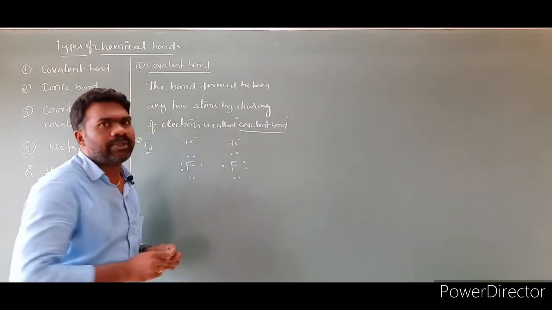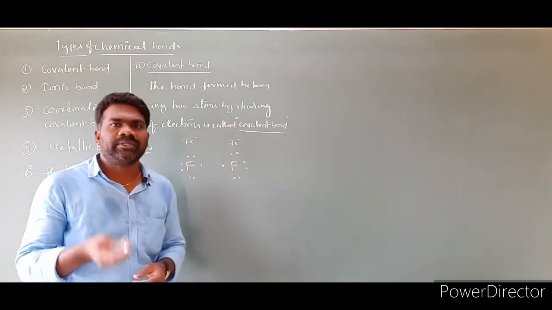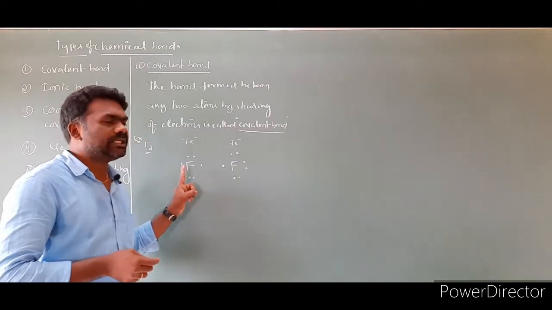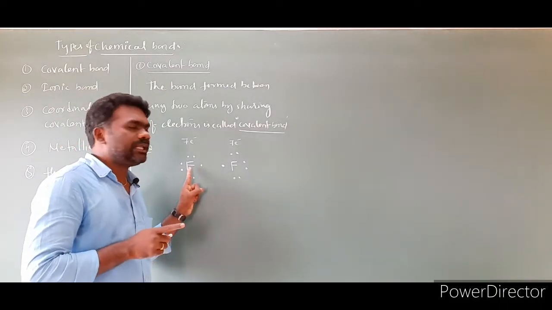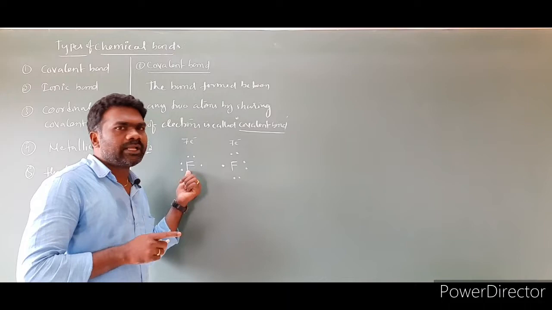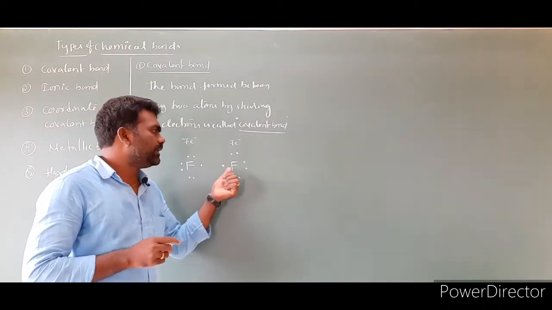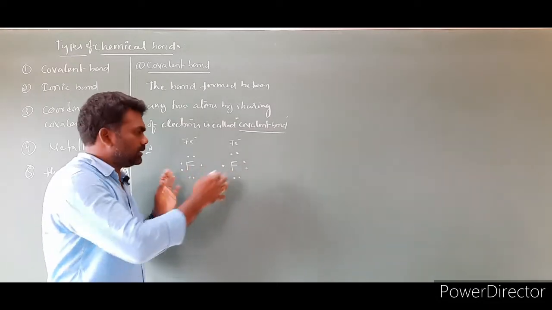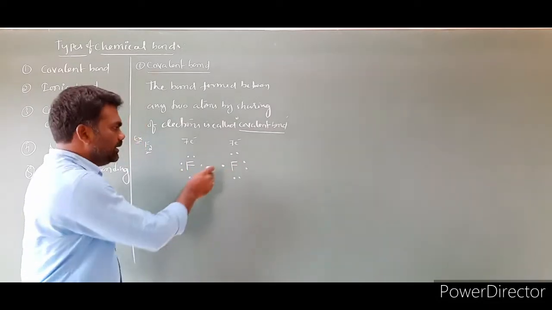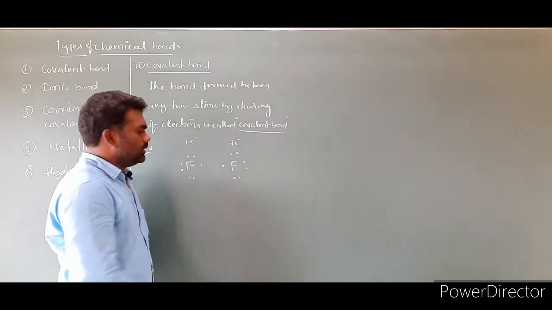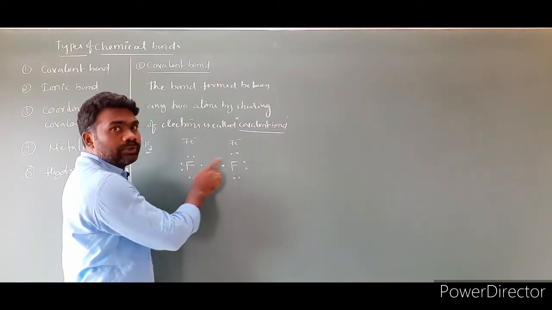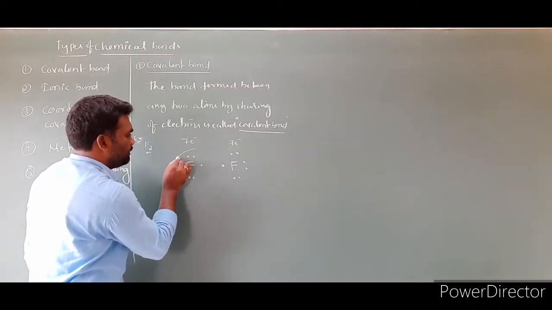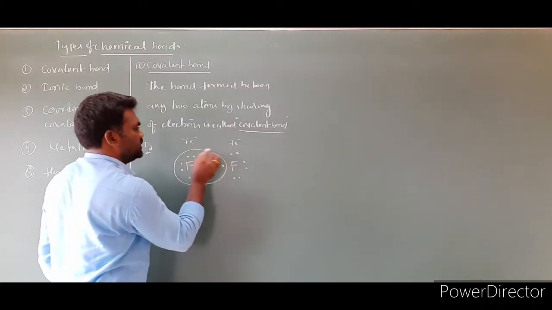According to the octet rule, the element which attains 8 electrons in its outermost energy level is stable. How many electrons shortage is here? 1 electron. If this fluorine takes 1 electron, it will become 8 electrons. But neither will give, so they are ready to share electrons. Both contribute 1 electron. Both will share. How they are sharing, I am showing here, like this.